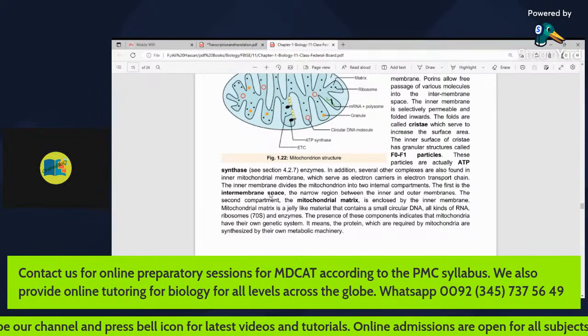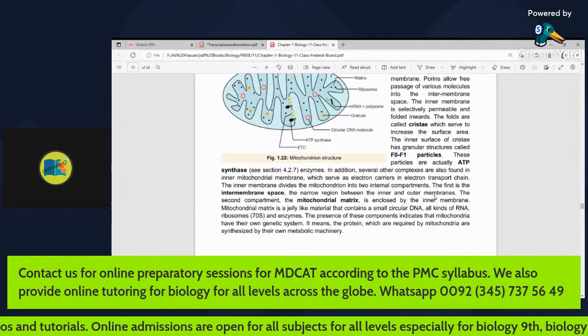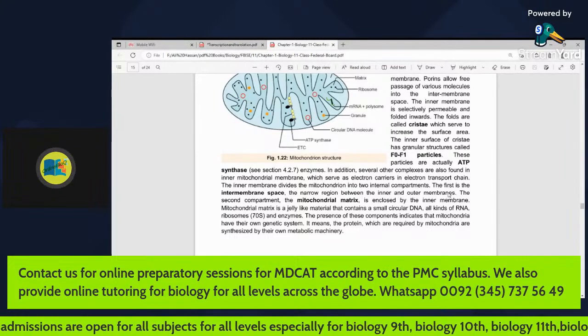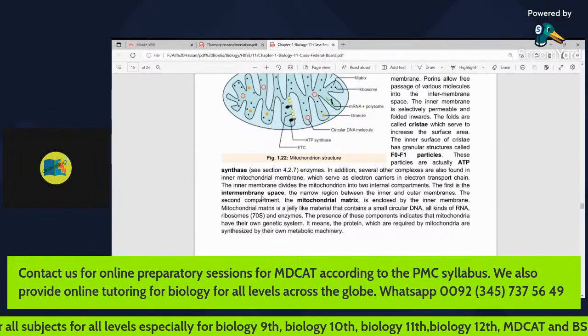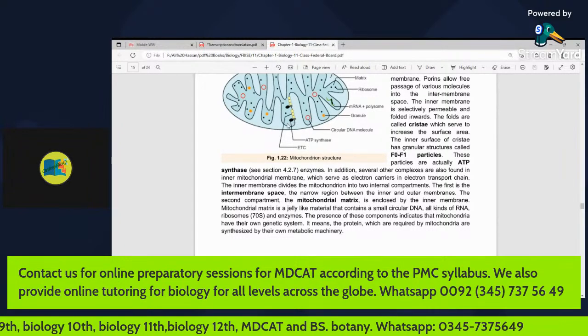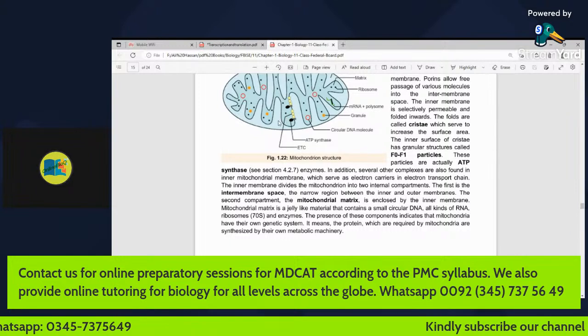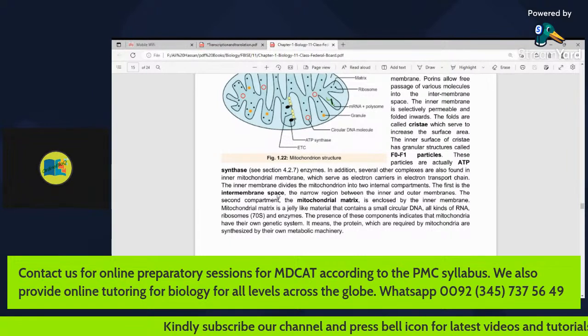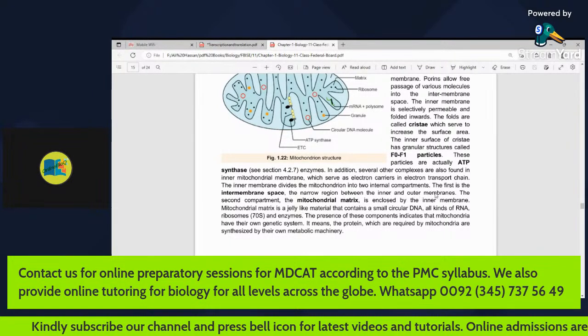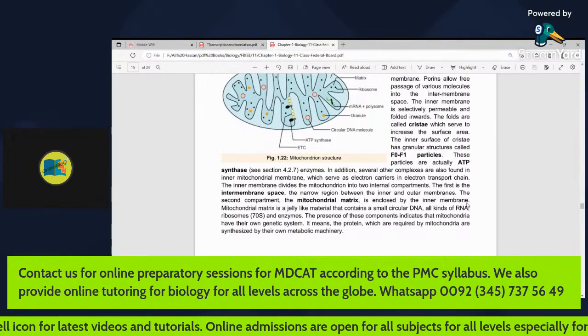The first is the intermembrane space, the narrow region between the inner and outer membranes. This is the inner membrane, and it has divided the mitochondrion into two compartments. This is one compartment inside the membrane, and the other compartment is outside it. The second compartment, the mitochondrial matrix, is enclosed by the inner membrane.